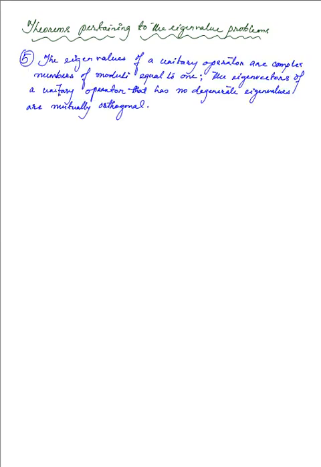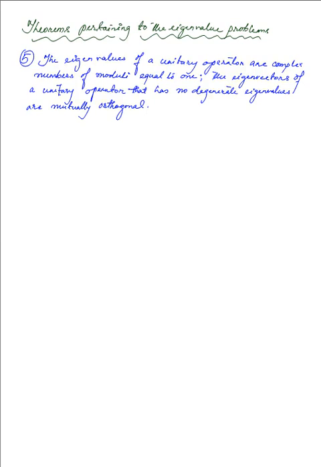And that states that the eigenvalues of a unitary operator are complex numbers of moduli equal to 1. The eigenvectors of a unitary operator that has no degenerate eigenvalues are mutually orthogonal. So let's try and understand and prove that to know what the theorem says.